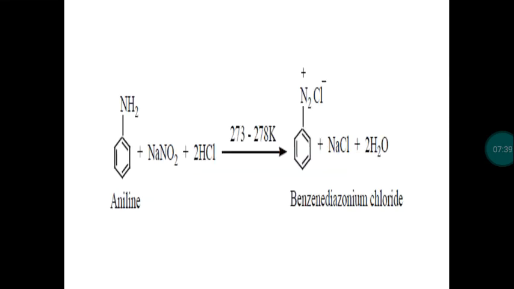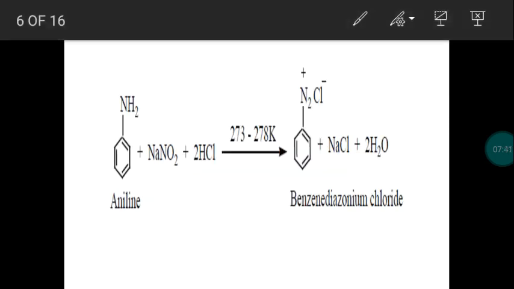Next we can take aromatic amine. How does aromatic amine react with nitrous acid? So we take the aromatic amine aniline, which combines with nitrous acid. Nitrous acid is nothing but what? A mixture of sodium nitrite and hydrochloric acid. Now the reaction takes place at very low temperature. So 273 to 278 Kelvin temperature is maintained.